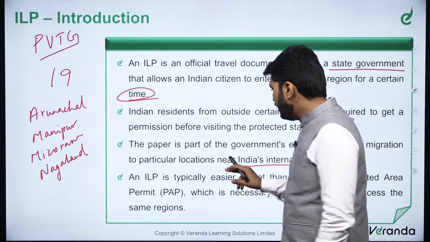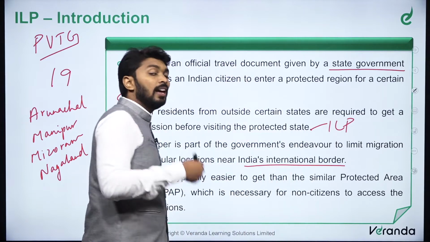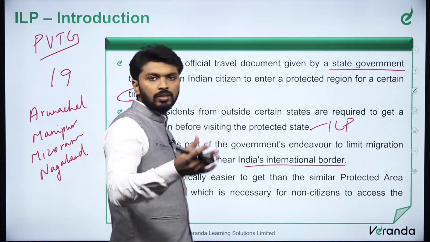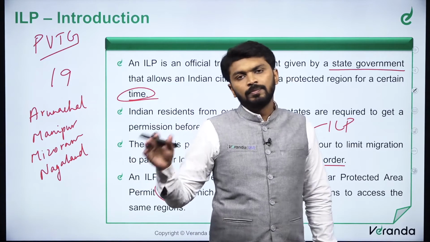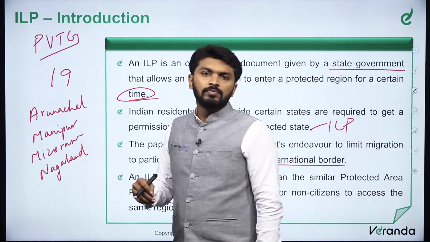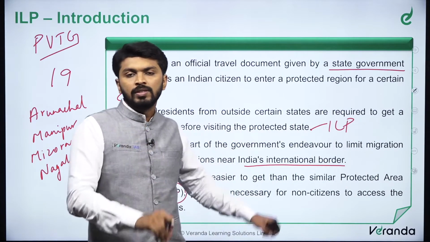So an ILP is typically easier to get than the similar protected area permit. So ILP is one, PAP is another one, protected area permit. See, Indian citizens have to obtain ILP before visiting these states.